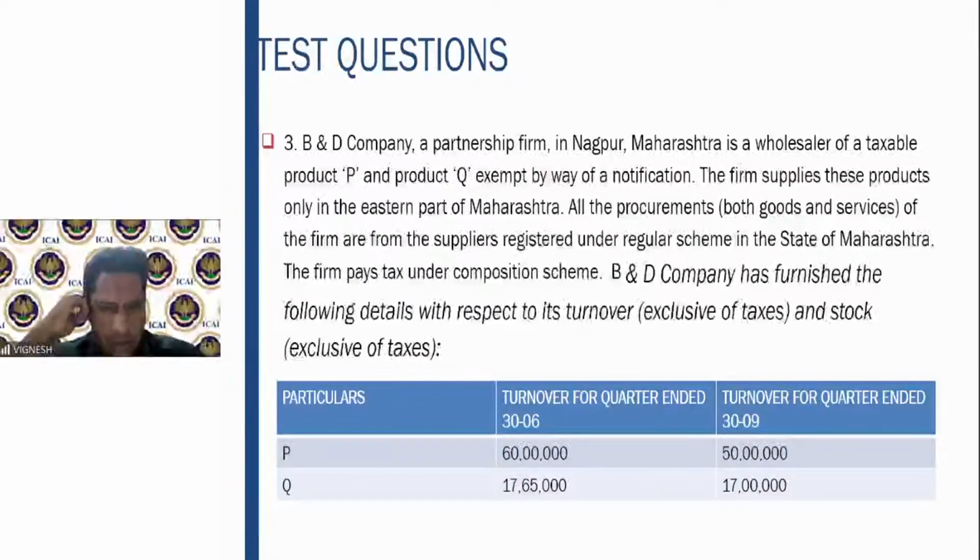So particulars, P is 60 lakhs. Here, if you see, P is the taxable product, Q is the exempt product. Please remember that. 60 lakhs is P for 30th June, and for 30th September it is 50 lakhs. For Q, 30th June is 17 lakh 65,000 and 30th September for Q is 17 lakhs. These are the details which are given.